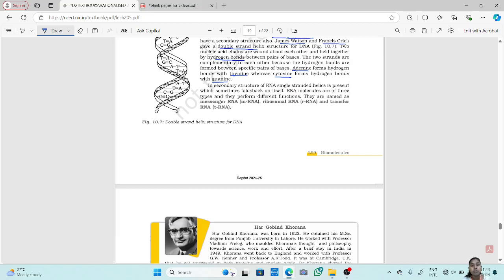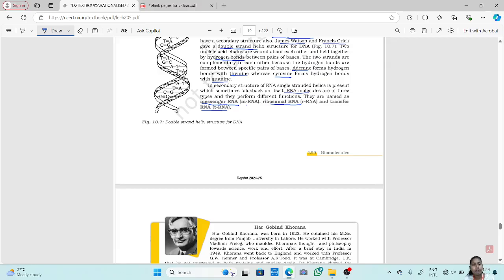The RNA molecules are of three types and they perform different functions. They are messenger RNA, that is mRNA, ribosomal RNA, that is rRNA, and transfer RNA, or tRNA. All these three RNAs function differently. Messenger RNA sends a message. Ribosomal RNA carries the ribosomes. tRNA, your transfer RNA, transfers the product from one place to another.